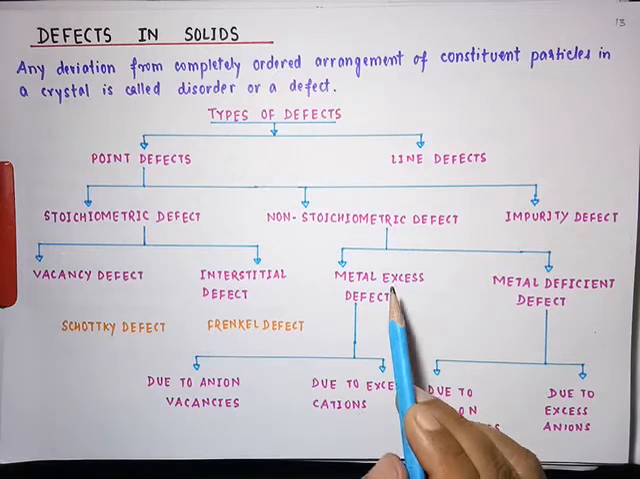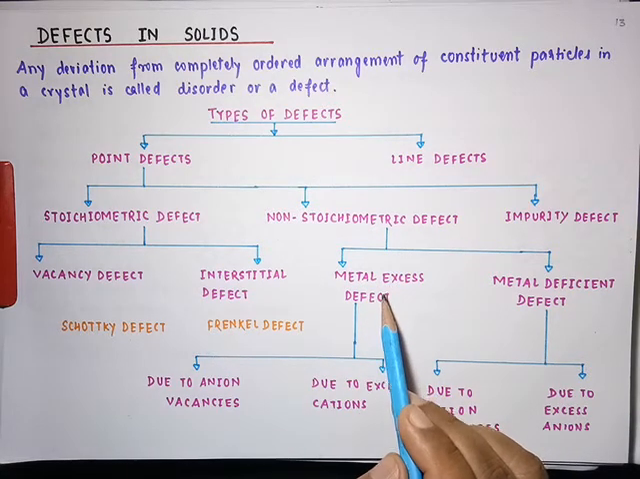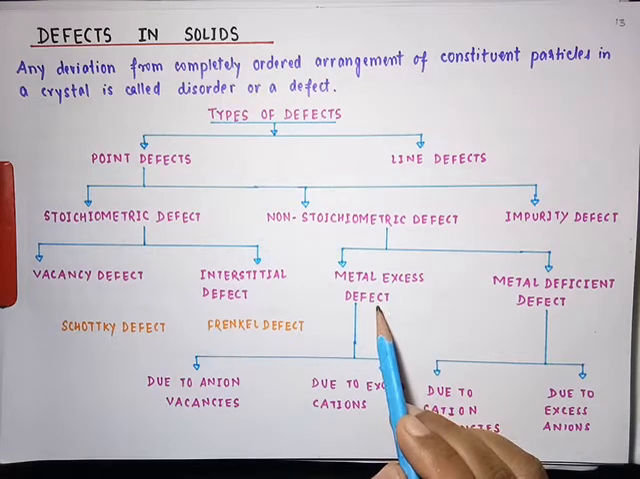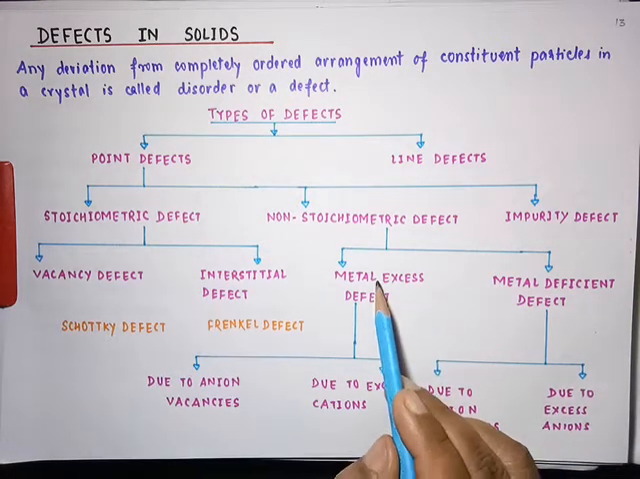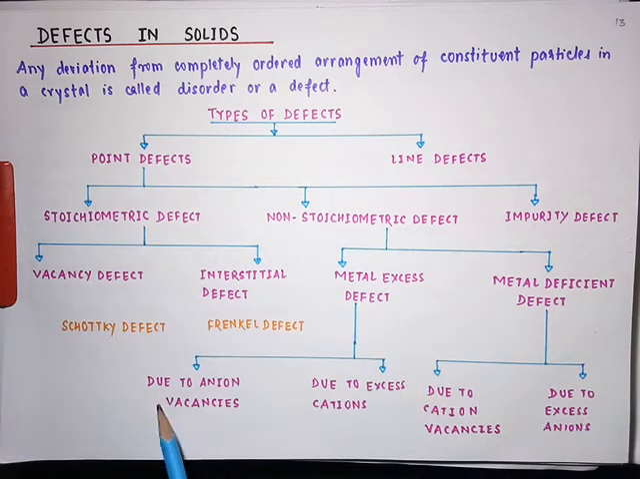Non-stoichiometric defect, two types: metal excess defect. Metal excess means excess of cations, more number of cations. And how could more number of cations be there in a solid? When there is less number of anions due to anion vacancies, we have more number of cations in this solid, so due to excess cations.